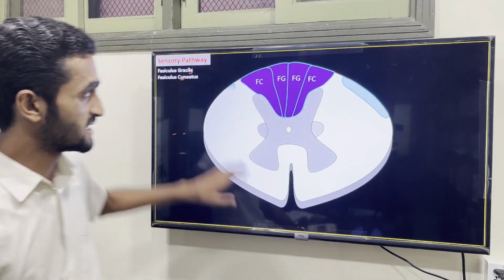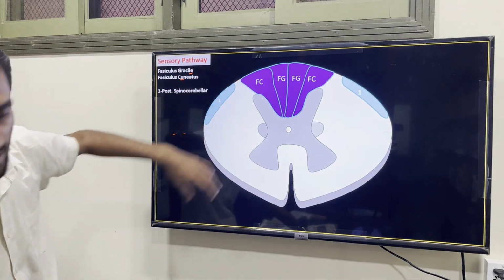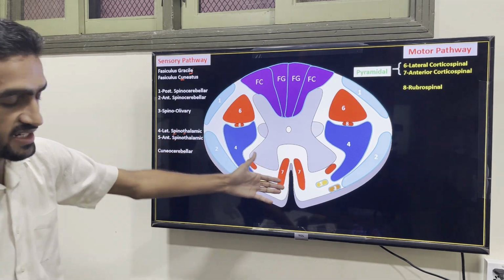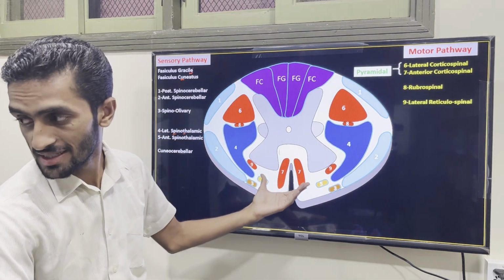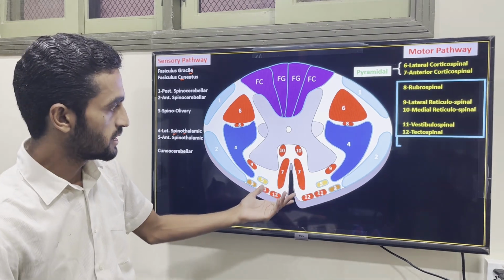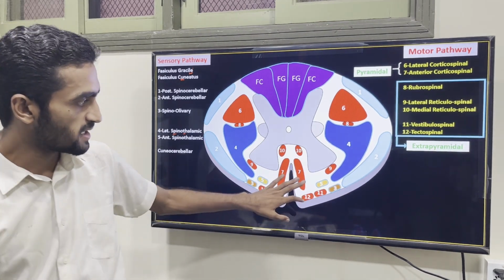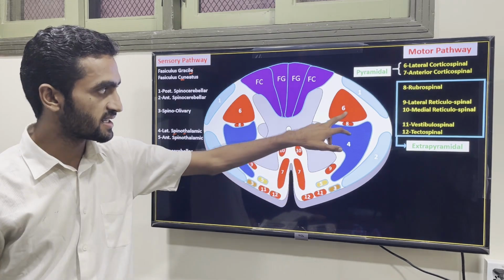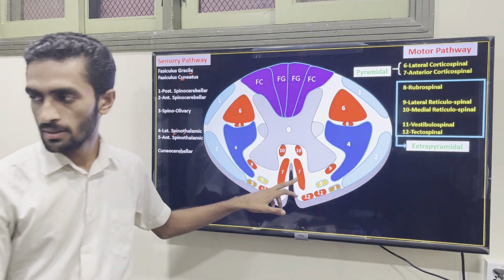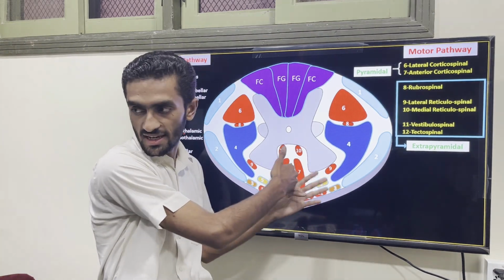The sensory pathways are located posteriorly, and the motor pathways, the red ones, are mostly present anteriorly. The important thing is your pyramidal tracts, the lateral corticospinal and the anterior corticospinal. These are the pyramidal pathways. The lateral crosses here.